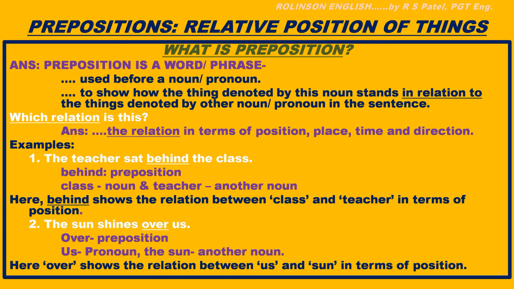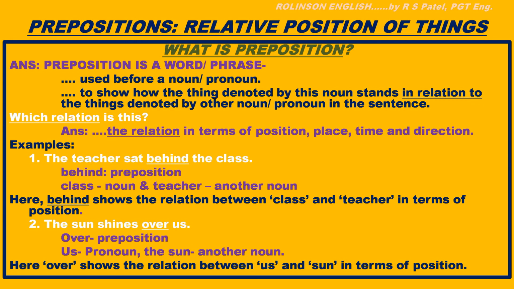Okay. Let us see it through the examples. The teacher sat behind the class. Here you see that there are two nouns, teacher and class. One refers to a place and another refers to a person. Behind is here a preposition. Class is a noun that refers to a place, and teacher is another noun that refers to a person. How they stand in a particular relative position, that is described with the help of behind. Okay.